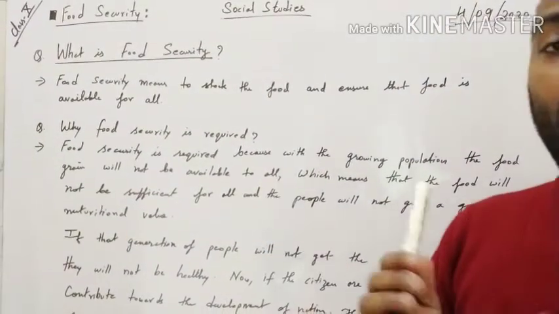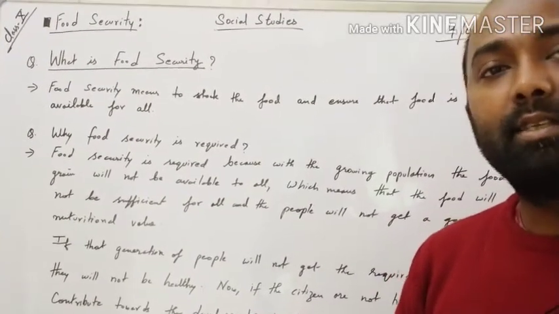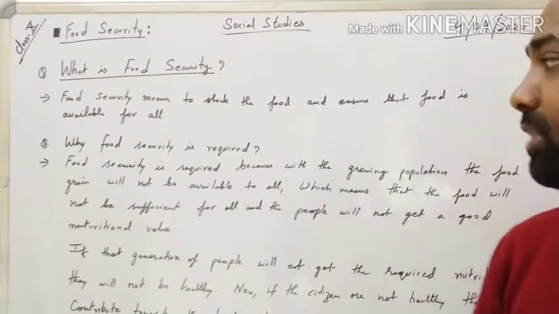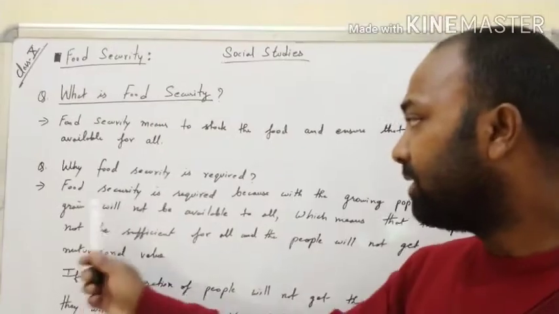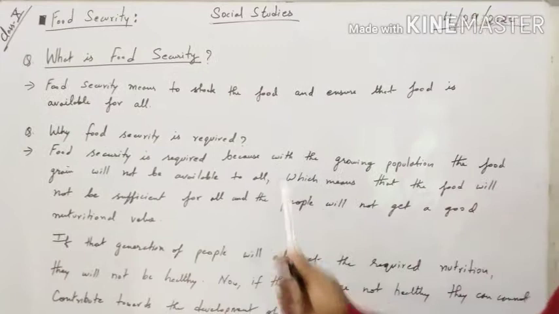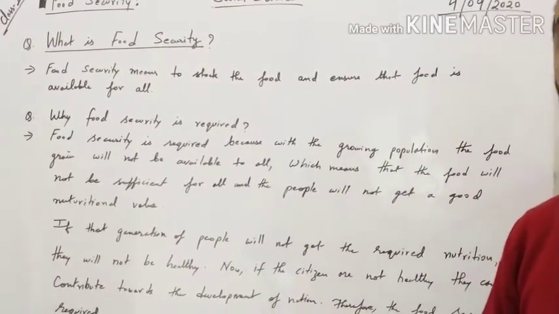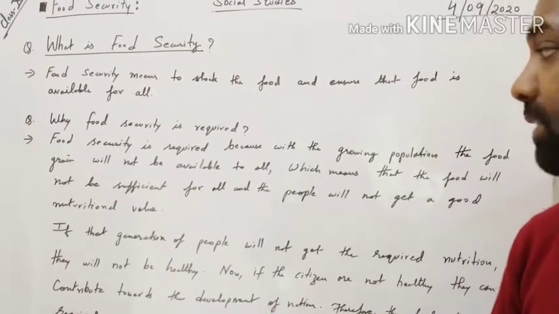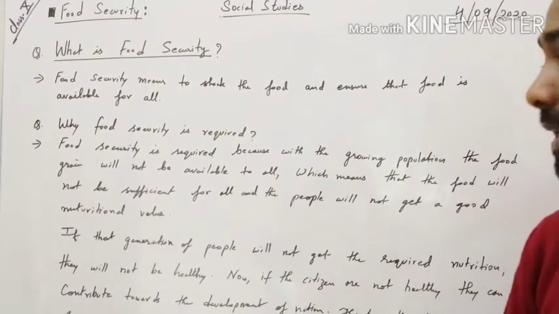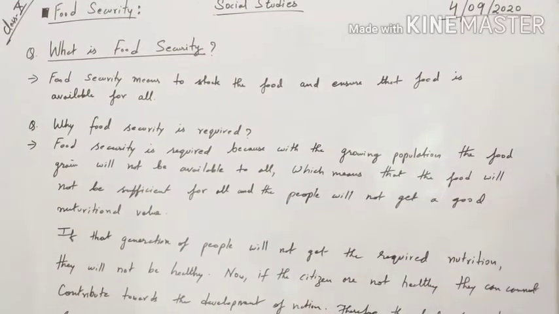Now let us understand why food security. The first reason is that our country is the second most populated country in the world, and the population is growing day by day, so there must be food security. With the growing population, the food grains will not be available to all because the land is limited. The land which yields the crop must be sufficient for everyone, and if the population is growing, obviously there will be a deficit of food grain, which means that the food will be insufficient.